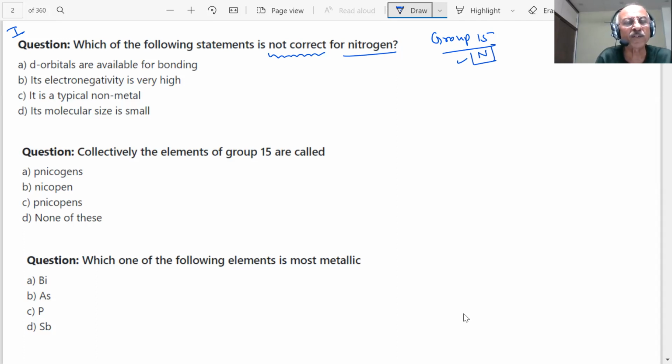What are the four choices given, students? D orbitals are available for bonding. Its electronegativity is very high. It is a non-metal. Its molecular size is small. Okay, what answer are you going to give me, students?